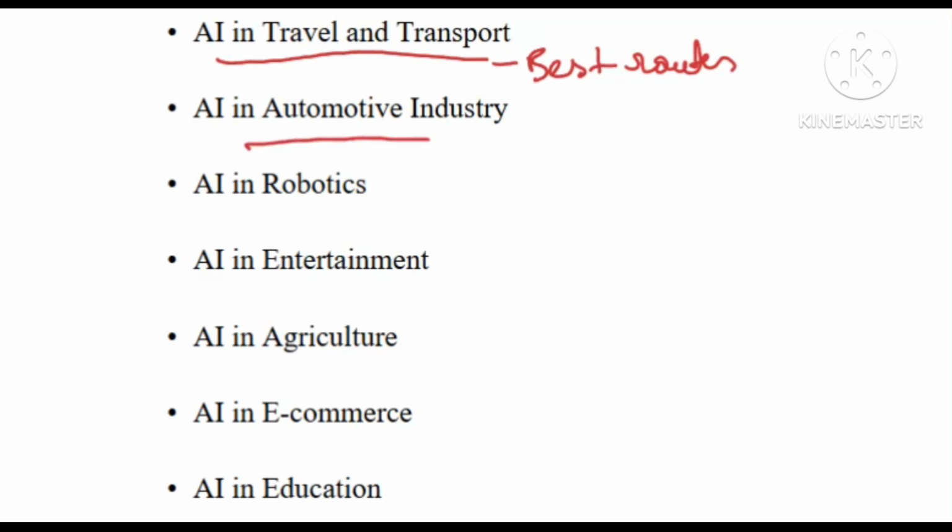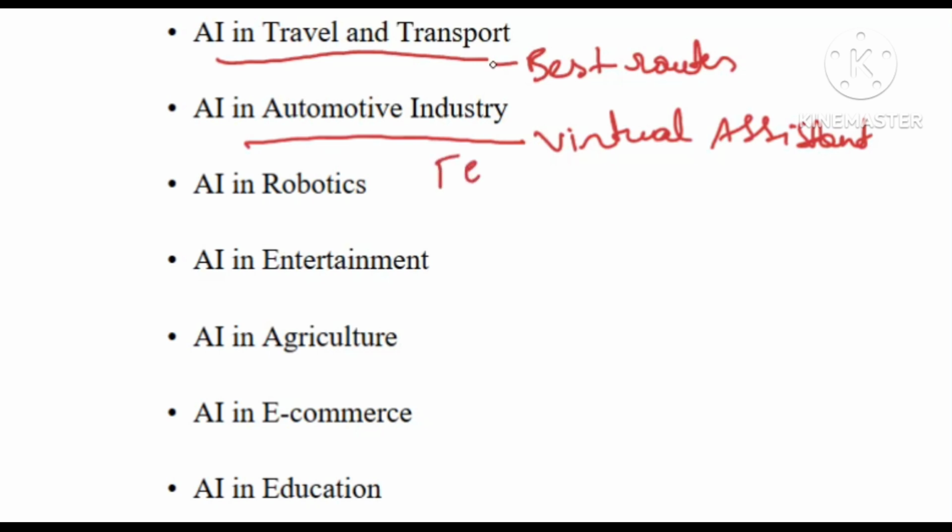Next is the automotive industry. Here we can create a virtual assistant, so that we can get better performance. For example, Tesla. Tesla Bot is an intelligent virtual machine, and various industries are currently working on developing self-driving cars, right?